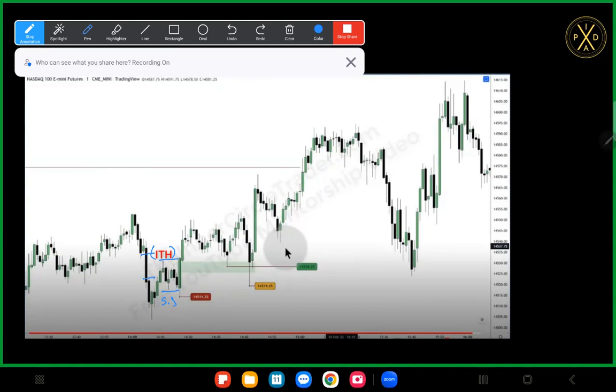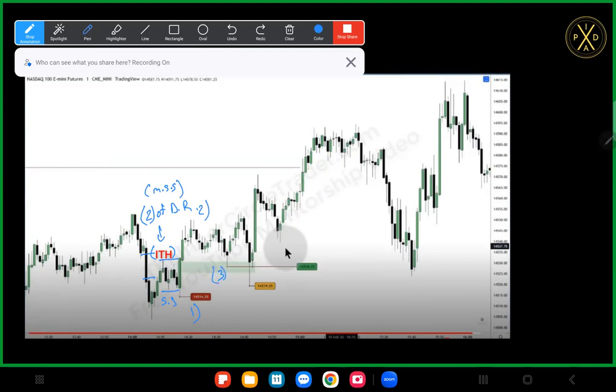So that is classified as that intermediate term high, and then it gets broken. Right, so adding more confluence to this is phase 2 of that dealing range. Phase 2 of dealing range. And also, that is that market structural shift, quote unquote, right? So from there, this is phase 1, phase 2, phase 3 comes back inside of the range.